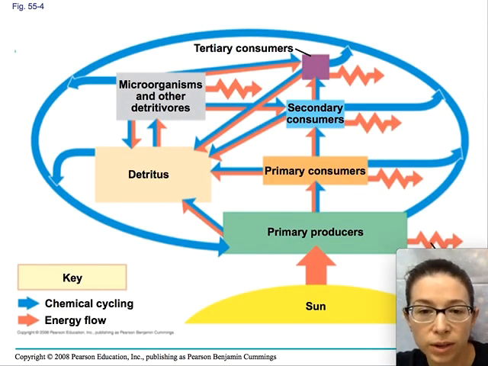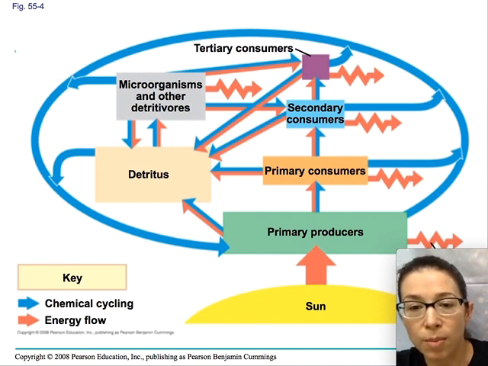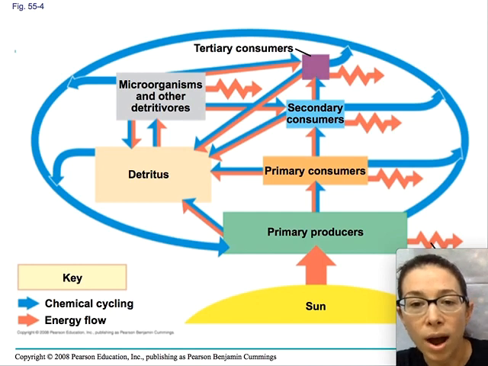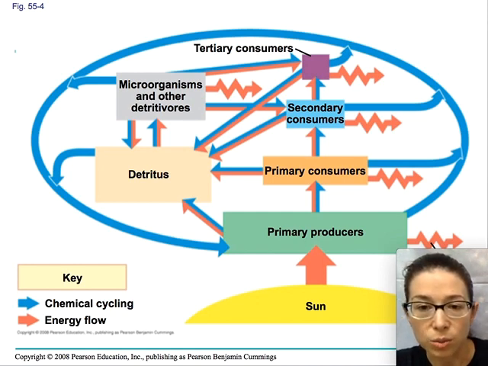Okay, so here's our trophic flow again, and on the previous slide we saw that carbon, for example, can go from being part of a living organism to being part of the atmosphere, or part of a fossil, or part of some other inorganic form. We talk a lot about carbon and nitrogen and these elements. Let's talk a little bit about why they're so important and why they are so critical for these trophic levels.